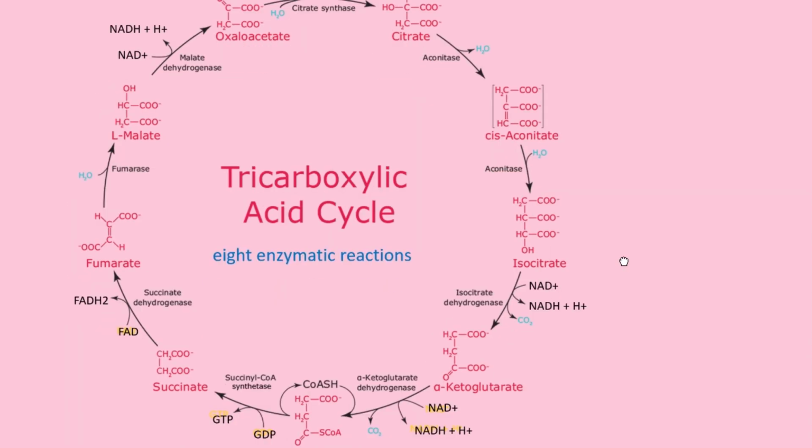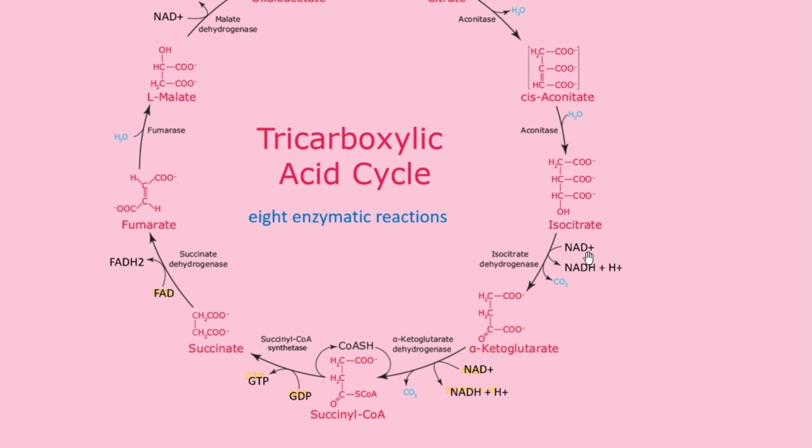Okay. Now when this step is done, the isocitrate will get converted into alpha ketoglutarate, and the enzyme associated here is isocitrate dehydrogenase. Since there is a dehydrogenase, obviously there will be an oxidation reduction reaction, and also one carbon dioxide molecule will be released, so this is a decarboxylation reaction. The CO2 molecule gets released, but from which carbon? From this second carbon.